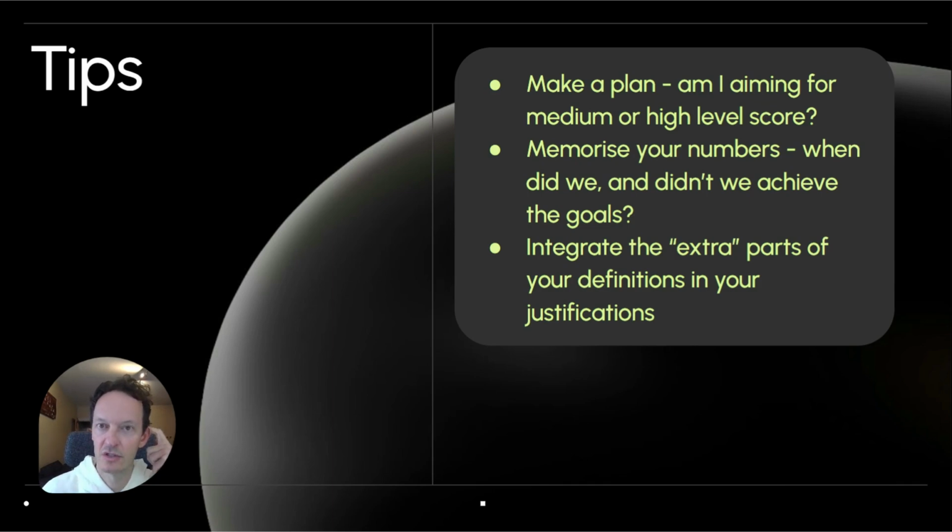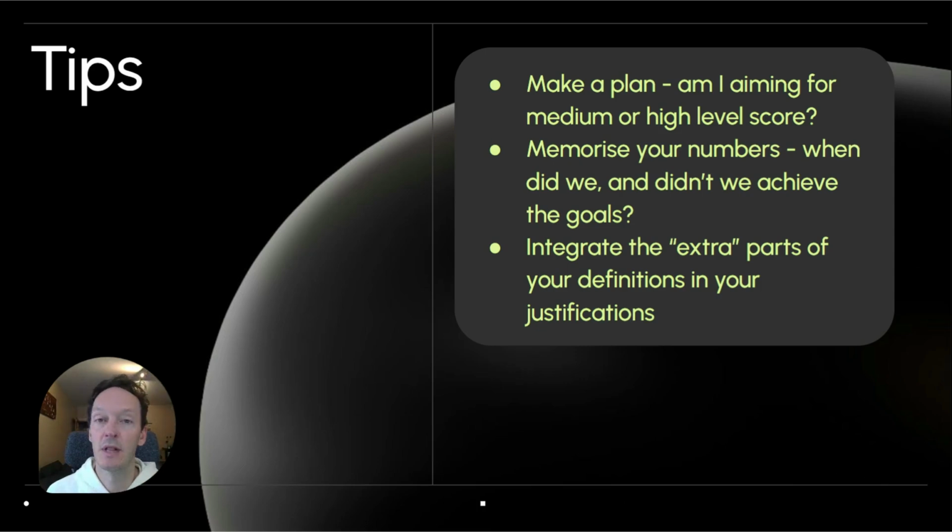The final tip, as I mentioned earlier, is to integrate the extra parts of your definition in your justifications. The example I used is that the extra part of full employment is this idea of spare capacity. If you are doing low inflation, the word "stable" is in the definition, so you might use that word: yes, we might be in the target range, but we haven't achieved it because it's not stable.